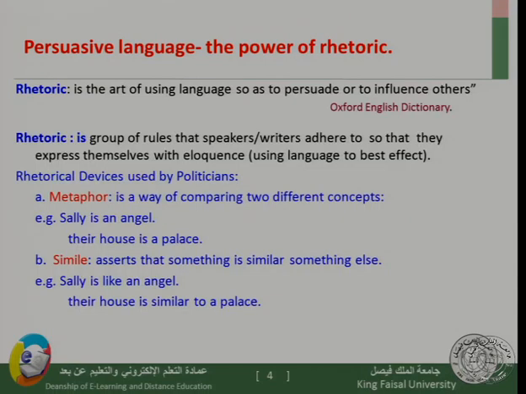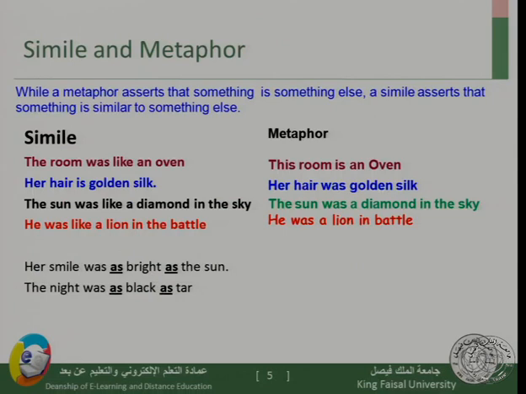So the literal difference between a metaphor and a simile is the use of those words which express similarity. While a metaphor asserts that something is something else, as when we said Sally is an angel, a simile asserts that something is similar to something else. Now I have a group of examples for each rhetorical device.